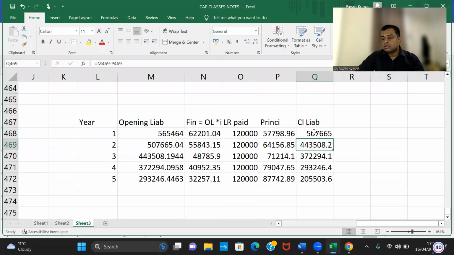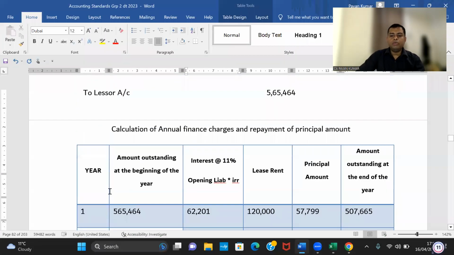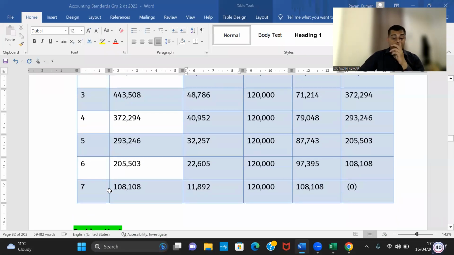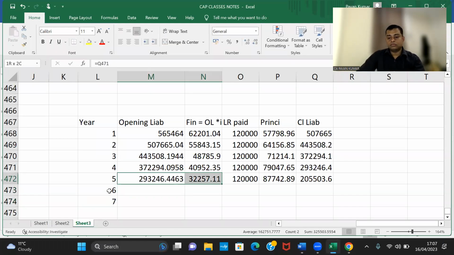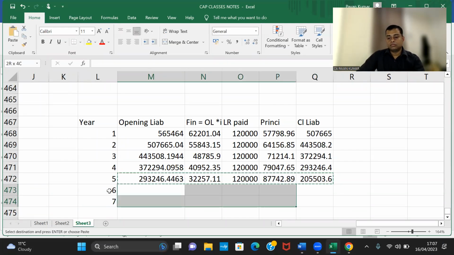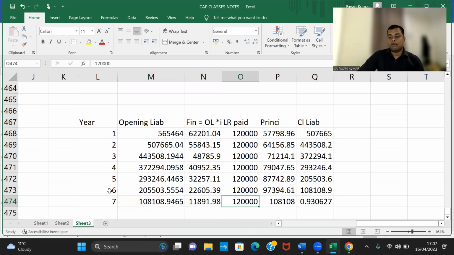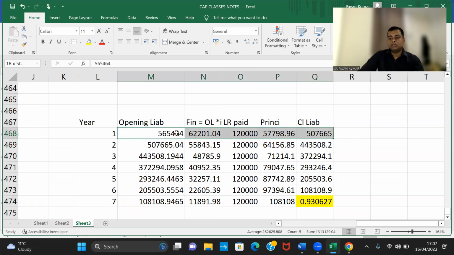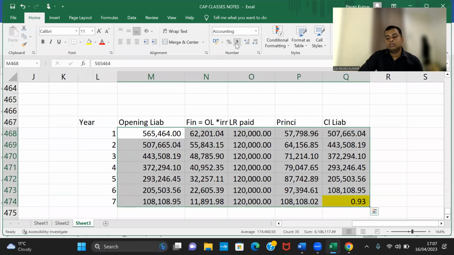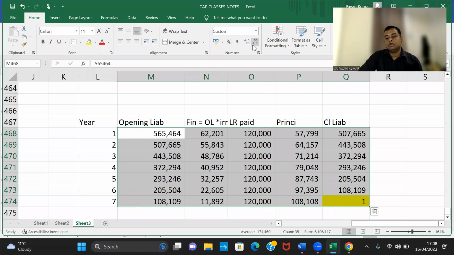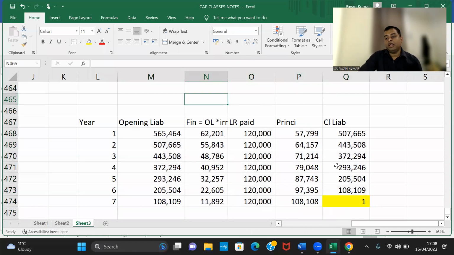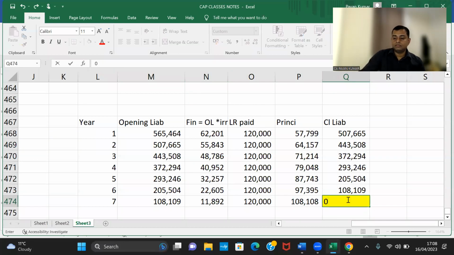Six years, sir? Oh, is it 6 years? Okay, then we'll write 6 also. 7 years, sir. How many years is the problem? It is a 7 years problem. Okay. ₹1 difference. Oh my God, Pavan sir, ₹1 difference. Pavan sir, what to do? 0.93 has become ₹1.